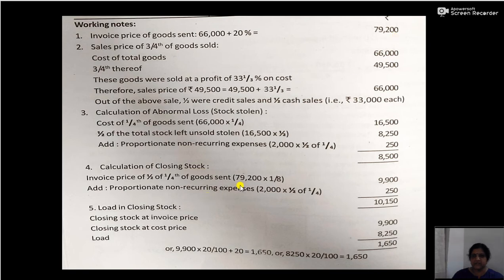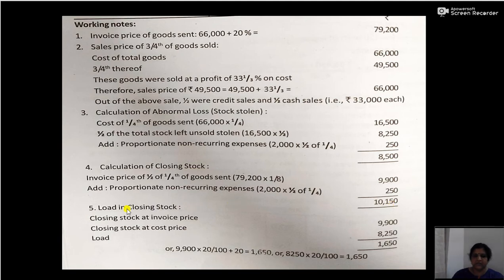So 79,200 into 1 by 4 into 1 by 2 is 9,900. Then add the proportionate non-recurring expense, 2,000 into 1 by 4 into 1 by 2, that is 250. So closing stock, or consignment stock, will be 10,150.